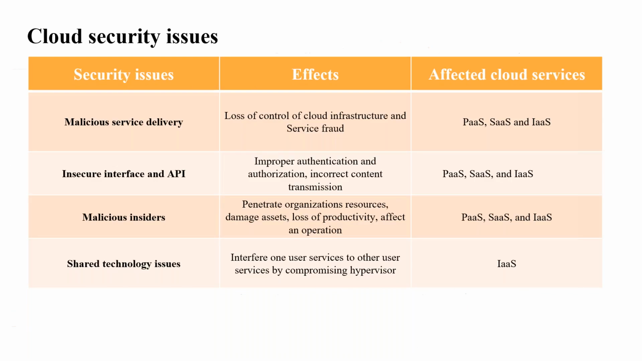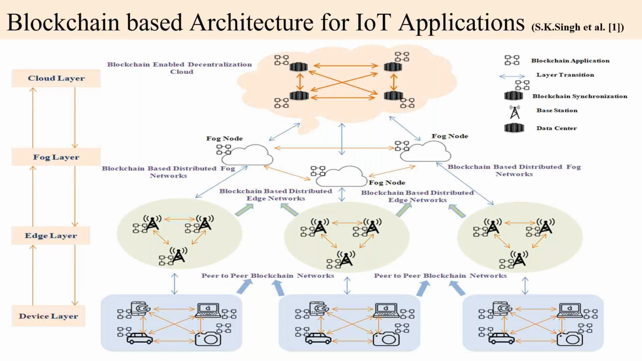To resolve cloud security issues and IoT security issues, we provide this architecture, but this is a general architecture, not a full architecture. General architecture means that every IoT application mainly has four types of layer: the device layer, which means the physical layer, second is the edge layer, third is the fog layer, and finally the cloud layer, which is the application layer.